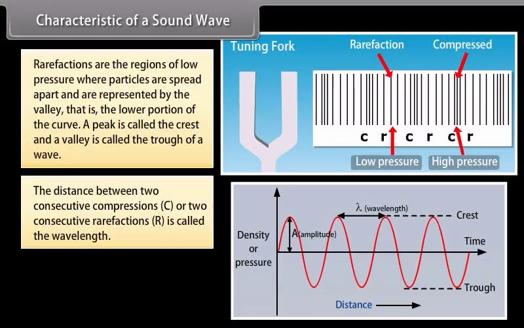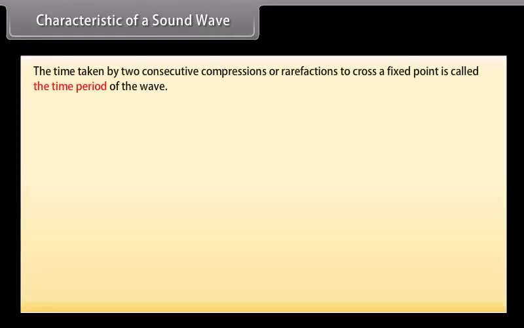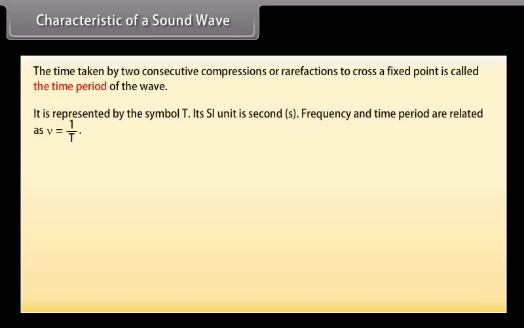The distance between two consecutive compressions or two consecutive rarefactions is called the wavelength. The wavelength is usually represented by the Greek letter lambda. Its SI unit is meter, m. The time taken by two consecutive compressions or rarefactions to cross a fixed point is called the time period of the wave. It is represented by the symbol T. Its SI unit is second. Frequency and time period are related as nu is equal to 1 upon T.